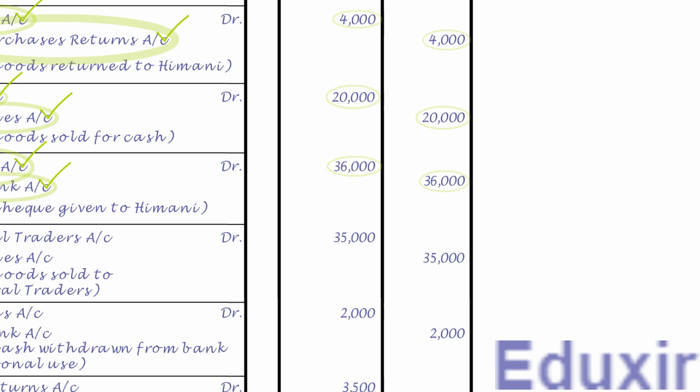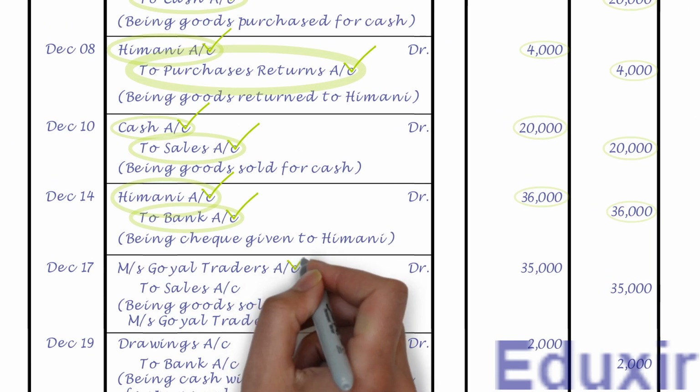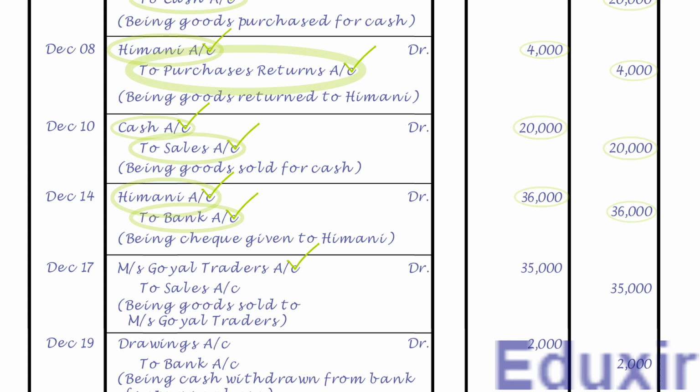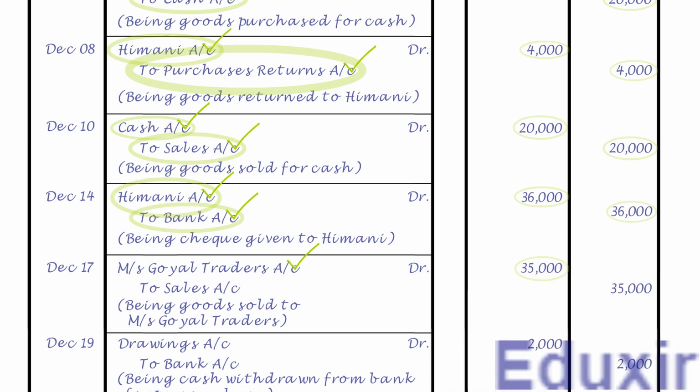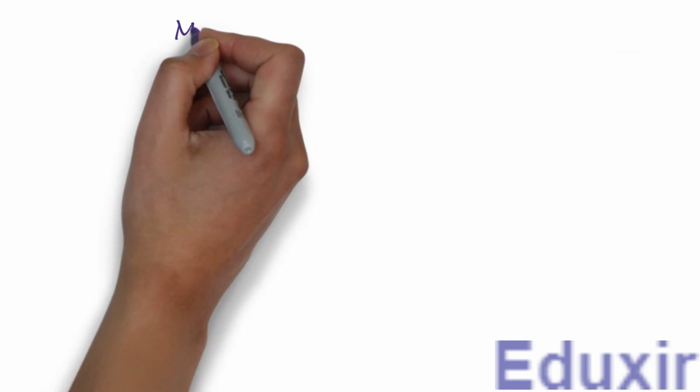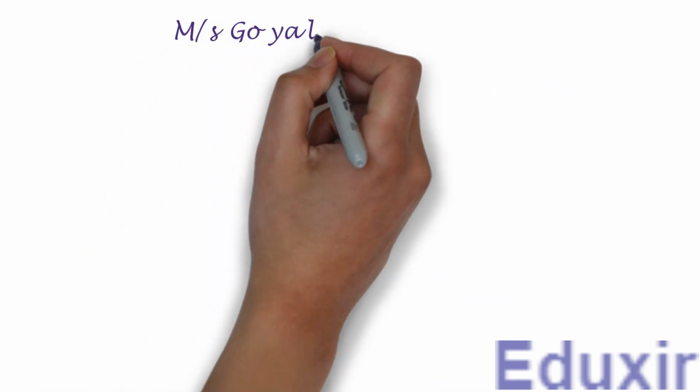As the name suggests, it needs to be posted on the debit side of Messrs. Goel Traders account, and the debit amount is 35,000 rupees. Note that the details that need to be posted into the particulars column is sales account. For posting this entry, we need to create a ledger account for Messrs Goel Traders, as it is not yet created. Let us first write the title as Messrs Goel Traders account.